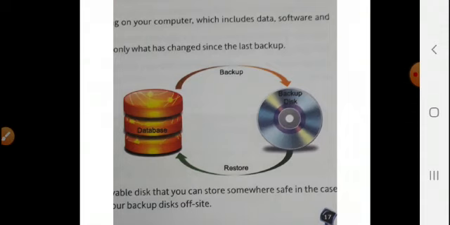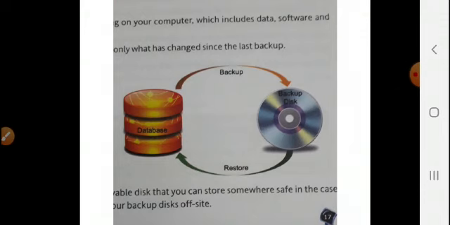Backup media can be another computer, floppy disk, CD, DVDs, or any other recordable media for computers. Then there is full backup if you want the full data, or incremental backup, a backup of only what has changed since the last backup.